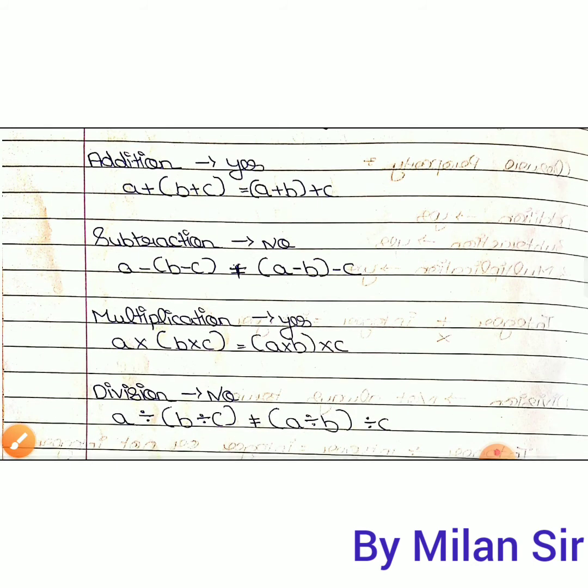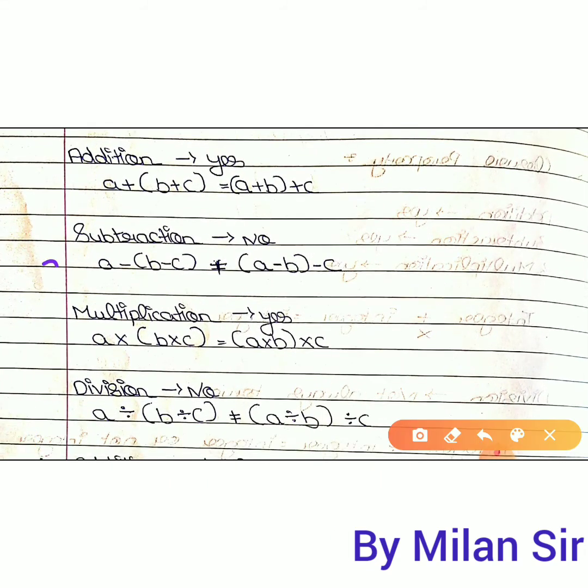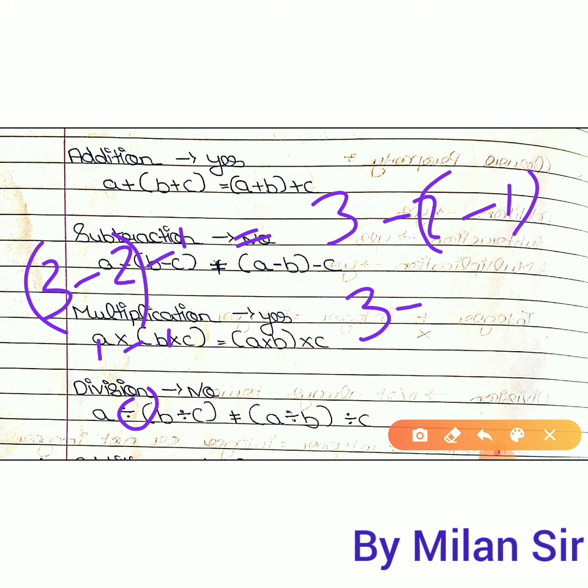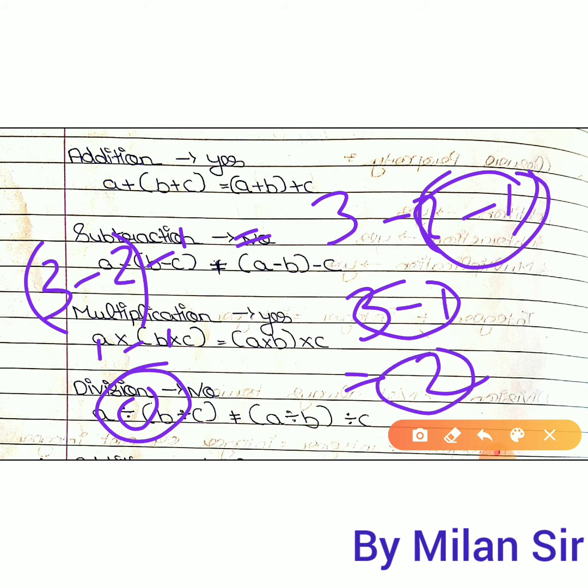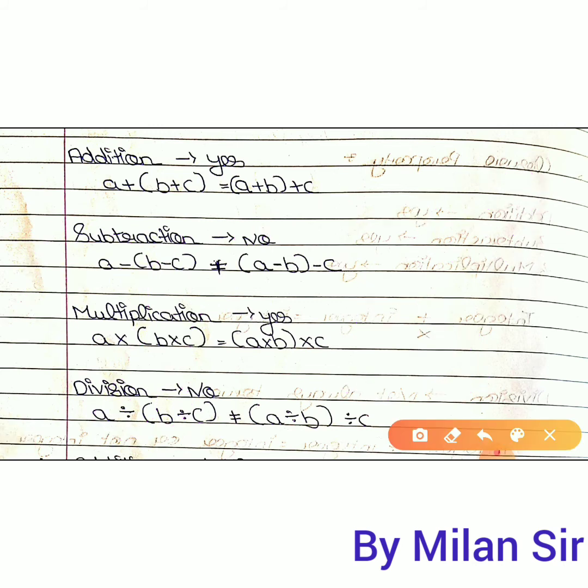But if a subtraction process is there, then our answer is no. We cannot apply the associative property for subtraction. If you solve 3 minus 2 minus 1 and give a bracket to 3 minus 2, then 3 minus 2 is 1, 1 minus 1 is 0. Now if you give the bracket here, 2 minus 1 is 1 and 3 minus 1 is 2. So we do not get the same answer, right? Here we get 0, here we get 2. So the answer is not the same. That's why for subtraction we cannot use this property.